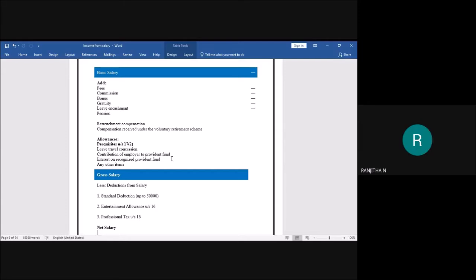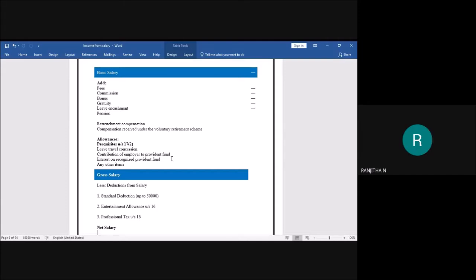Next, leave encashment, or leave salary. Leave encashment or leave salary means, see here students, the employee may get different types of leaves. It may be casual leaves or earned leaves or any other leaves. The leaves he has been given, he may take all the leaves or he may not take the leaves. It is up to him.